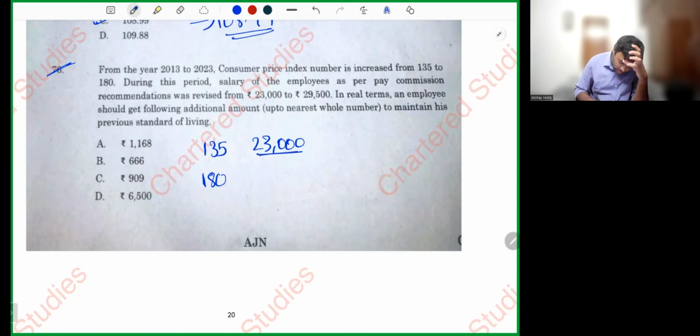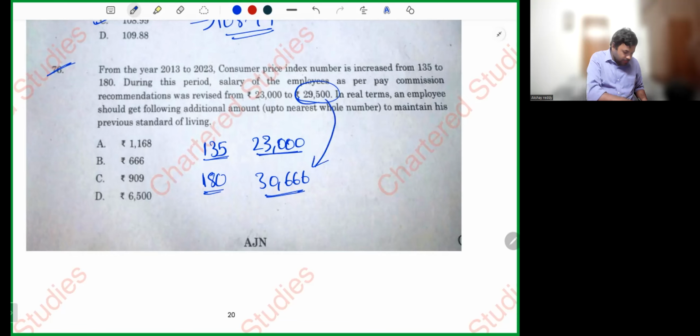When it was 23,000 for 135, how much should it be for 180? 23,000 into 180 divided by 135 should be 30,666. But how much is he getting? 29,500. Means how much extra should he get? He should get 1,166 rupees extra.